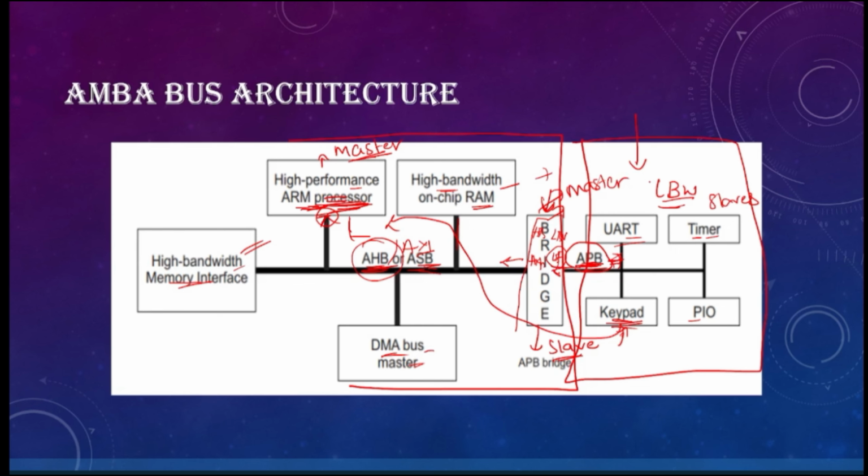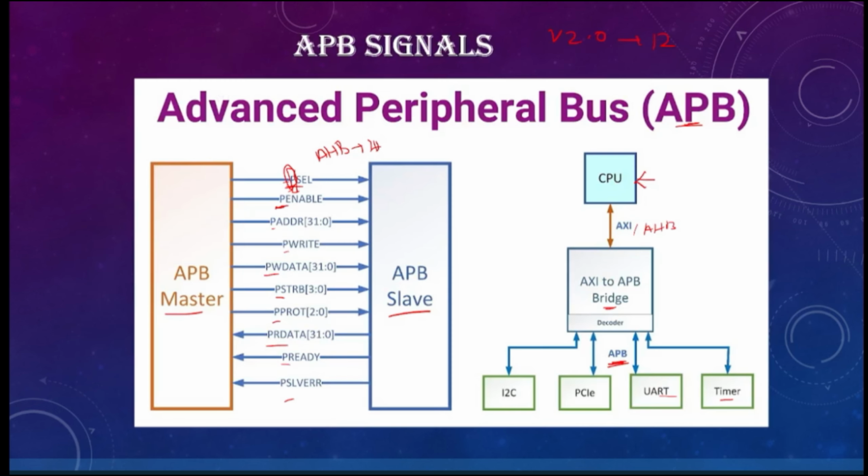So relating this to our AMBA architecture, the APB master is our bridge, and components like timer and I2C, anything we are connecting, are considered APB slaves. From master to slave there are certain signals, and from slave to master there are certain signals.